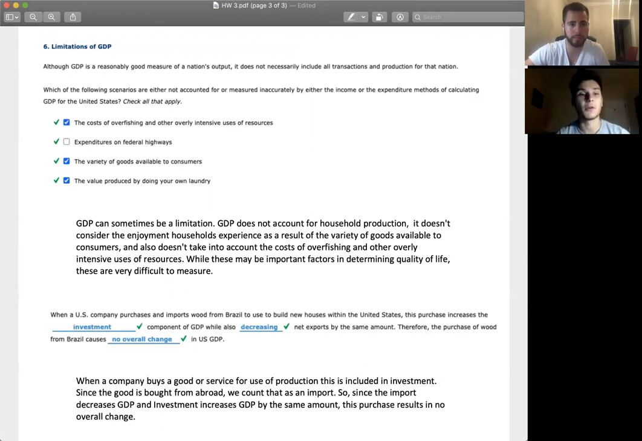But for instance, doing your own laundry, that would be considered home production. And there's no way to really calculate that in a very efficient way, or it's a little bit difficult to measure. It doesn't consider the enjoyment of household experiences as a result of the variety of goods available to consumers. So variety of goods, that's not necessarily included in GDP. And also doesn't take into account costs of overfishing in this case, or other overly intensive uses of resources. So it does have some limitations.